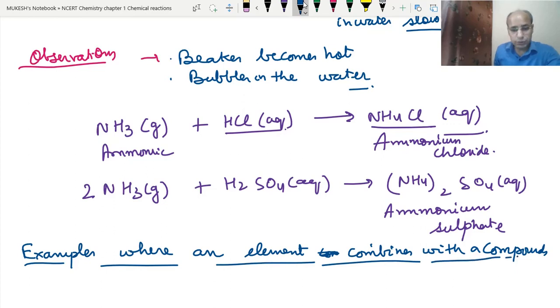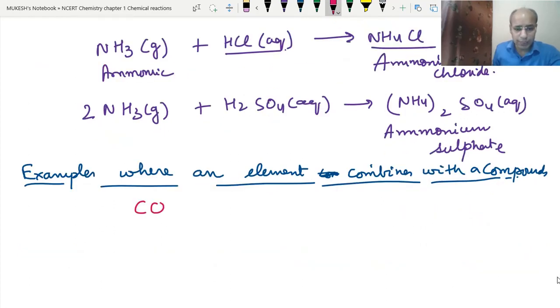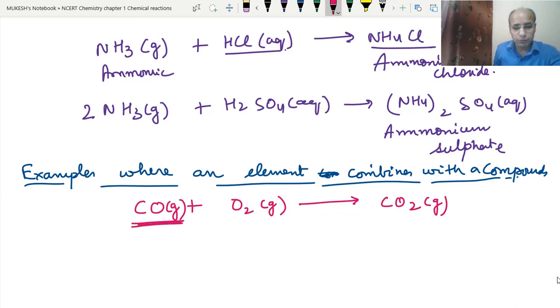When carbon monoxide reacts with oxygen, carbon monoxide is a gas, oxygen is also a gas. When they react together, they form carbon dioxide. This carbon monoxide is a compound, and this oxygen is an element, and this carbon dioxide is a compound.